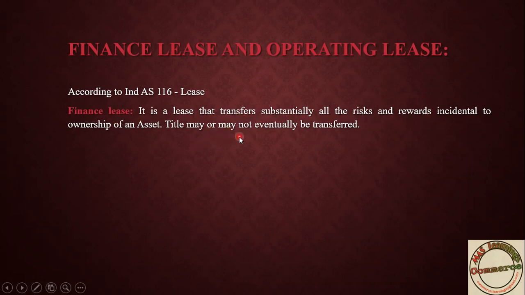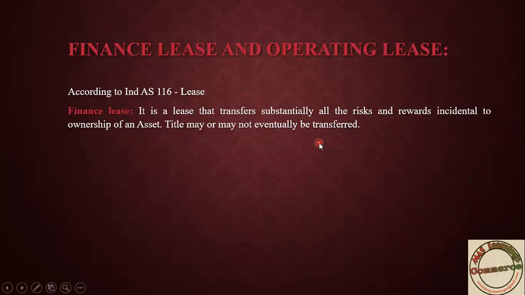Title may or may not eventually be transferred. Here, the lessor, that is the owner, will transfer risk as well as reward to the lessee.